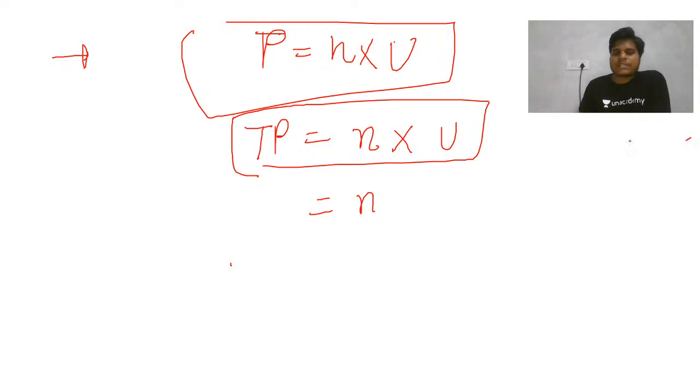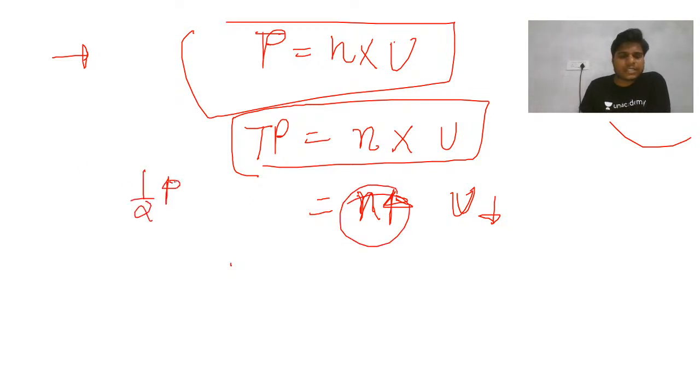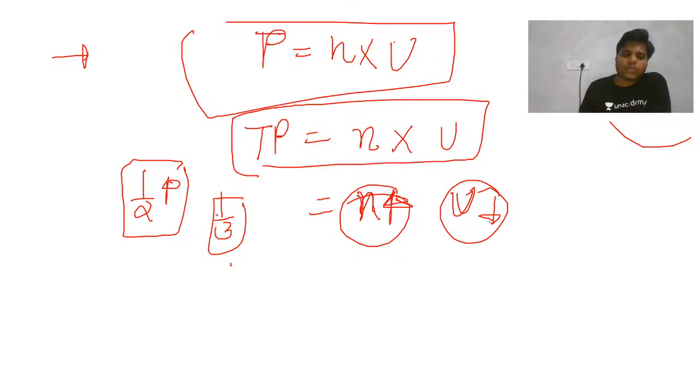So in these types of problems, when there is an N like this and a U, when this is increasing, this will decrease. When this increases, this will decrease. Like if this is increased by 1 by 2, this will decrease by 1 by 3. Fine, I hope you all know this, 1 by 2. So 1 by 2 plus 1, this will decrease by this. Does anyone have a problem with this, guys? Just quickly let me know and I will explain further; otherwise it's a very simple thing. I hope most of you know.